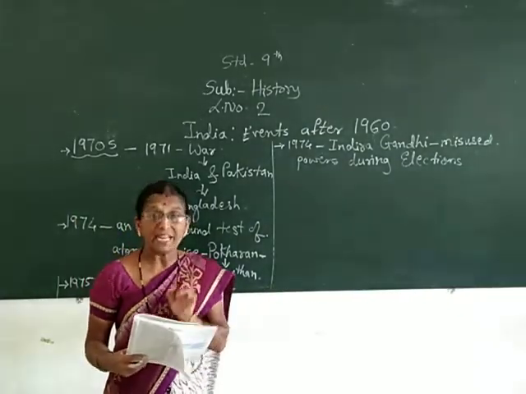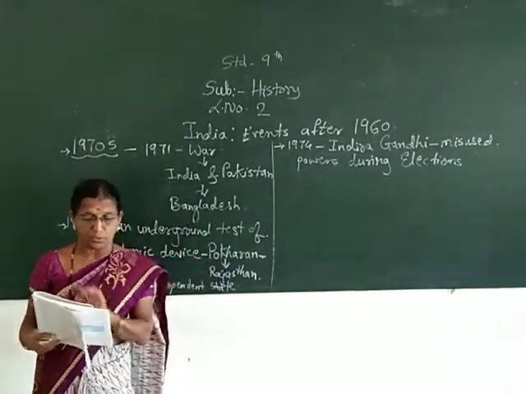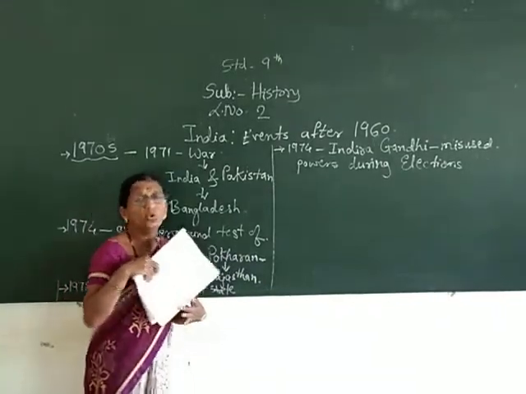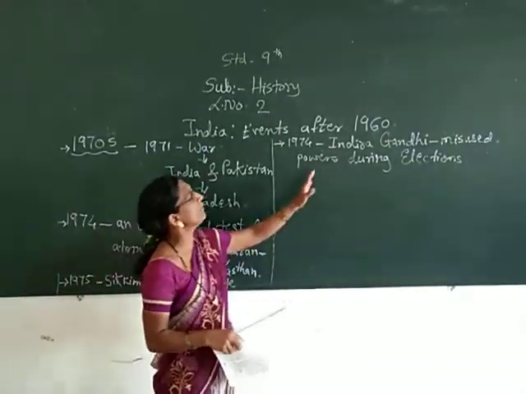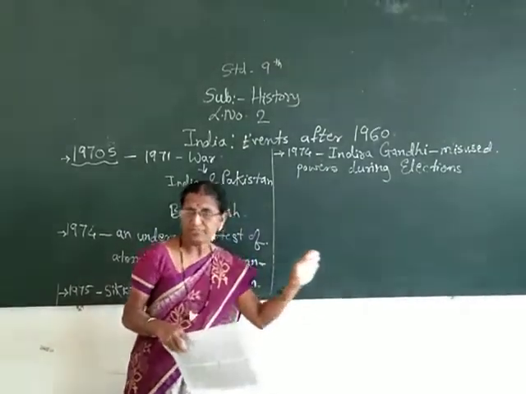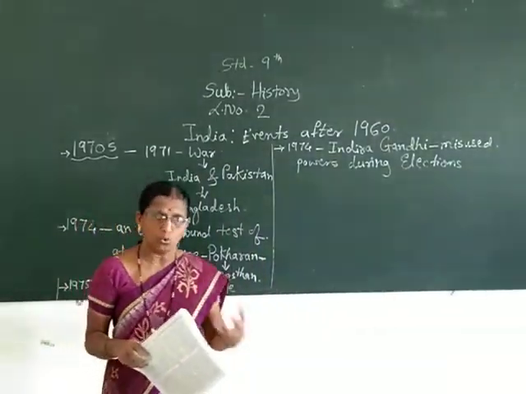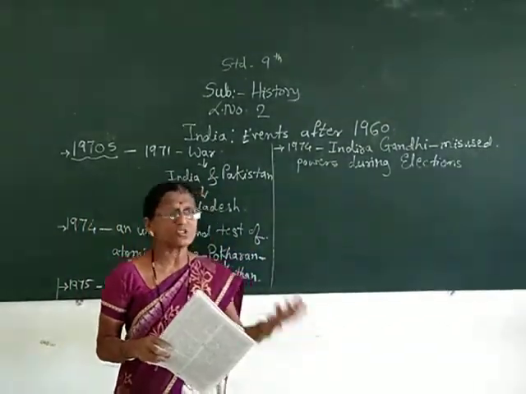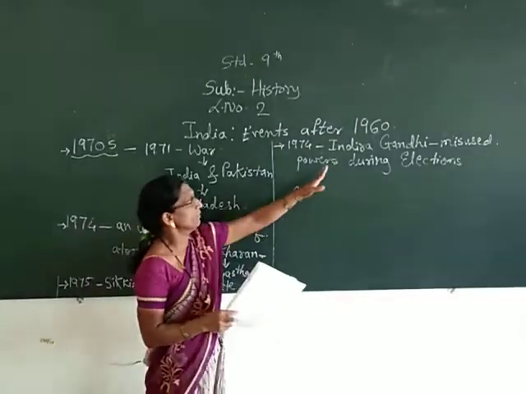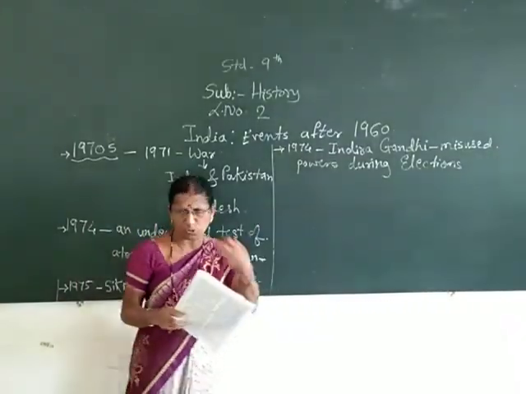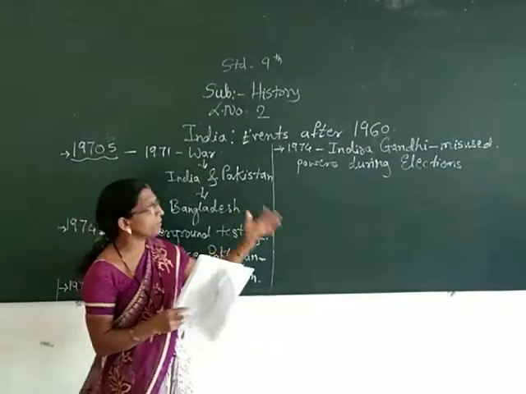It led to nationwide strikes and protests. Many people who did not like this, or the people who had voted for her, knew whether she had really misused her powers or not. This was something done just to take away the position of Prime Minister from Indira Gandhi.